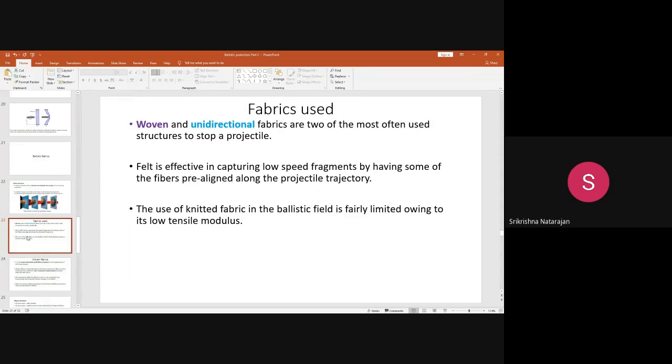Okay, and what about knitted fabrics, can we use knitted fabric? Knitted fabric is seldom used in ballistic protection because it has a low tensile modulus and is more extensible. If you see the elastic behavior, though we have not put any elastic material in the yarn, still because of the stretching property and low tensile modulus, this knitted fabric is not used. Okay, very limited application in ballistic protection.